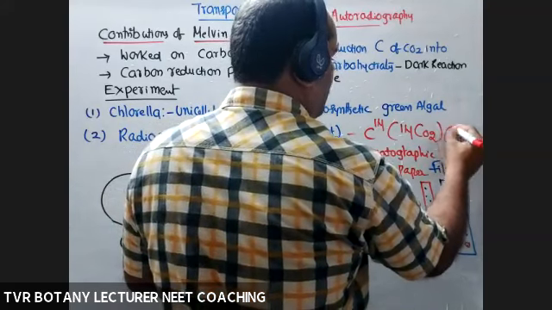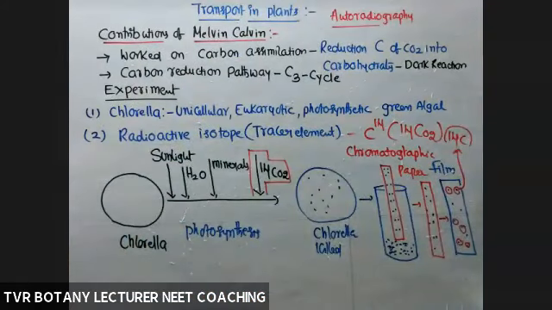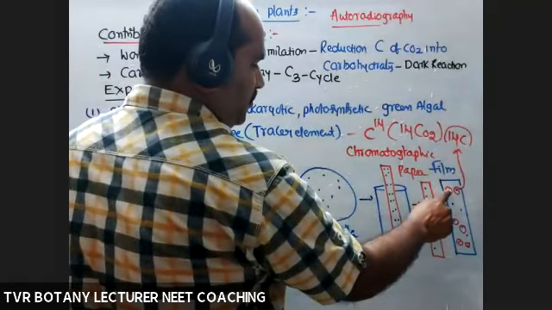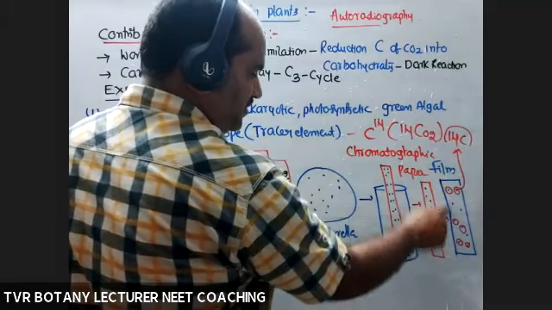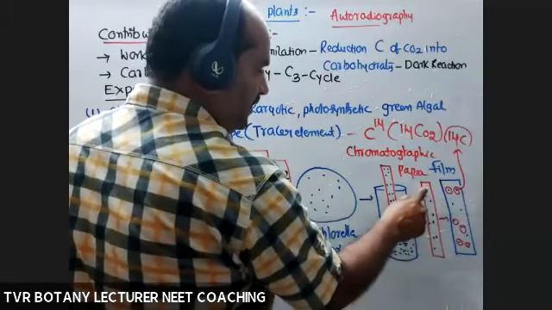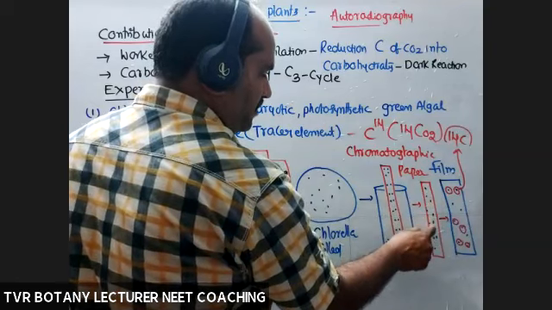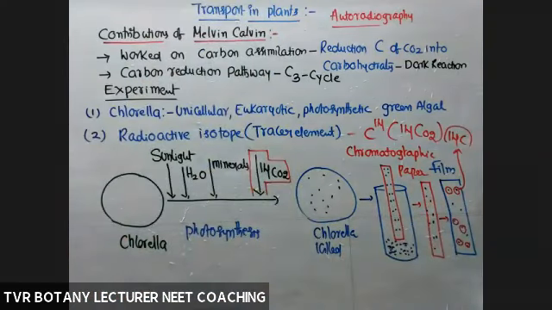have 14C. With the help of the autoradiography technique, they traced out and isolated the so-called compounds from here, from here, from here, and they analyzed all these intermediate compounds and end products.